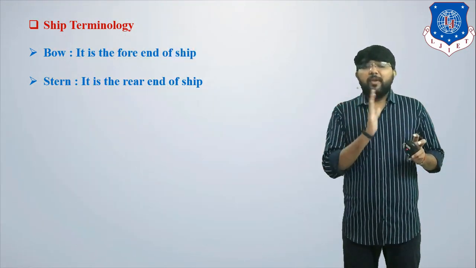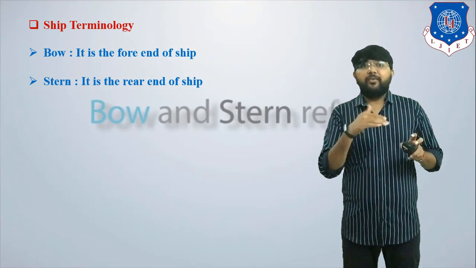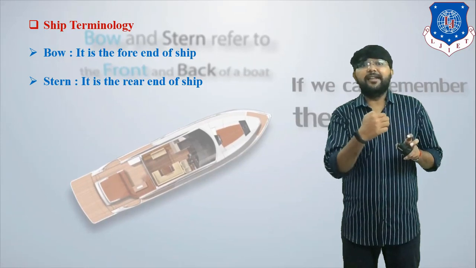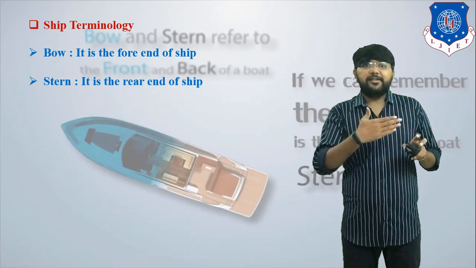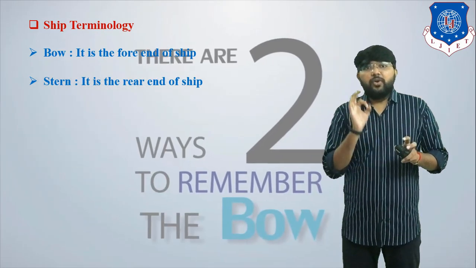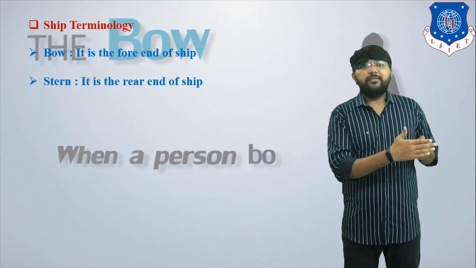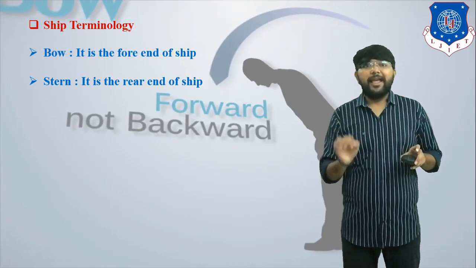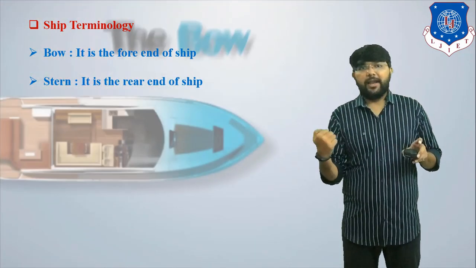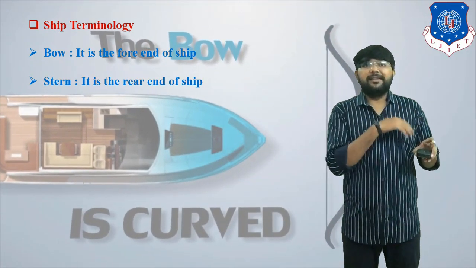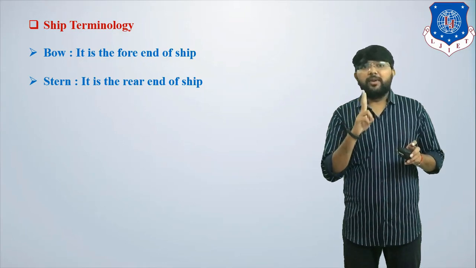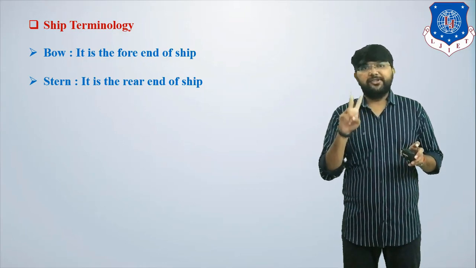You can remember these two words with a logical connection: bow is the front end of the ship, the curved shape of the ship indicates the bow end, and the straight shape of the ship indicates the stern end. So the front side of the ship is known as the bow end or fore end, and the rear end of the ship is known as aft or stern.